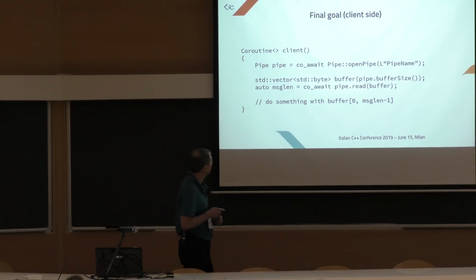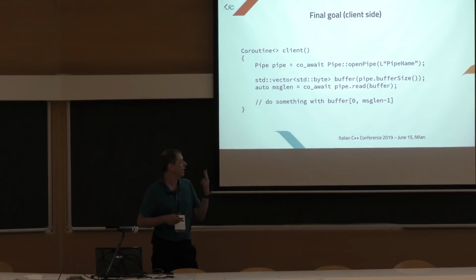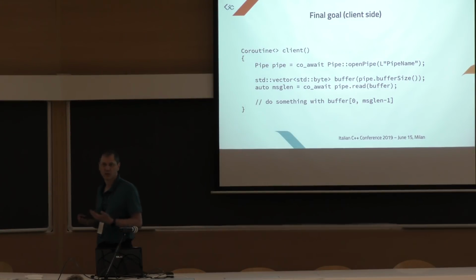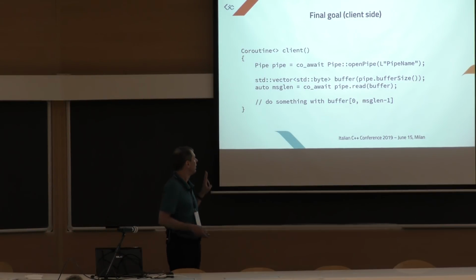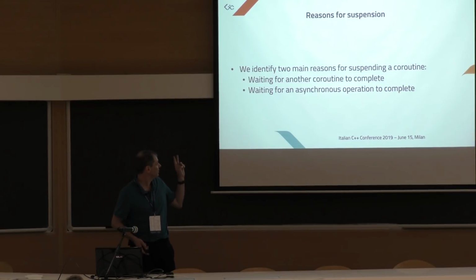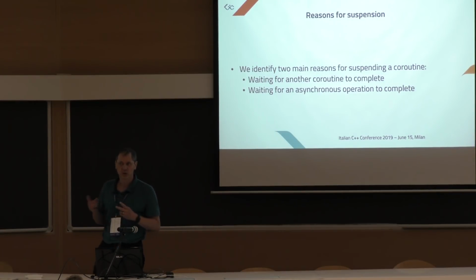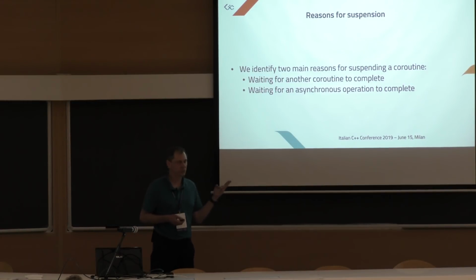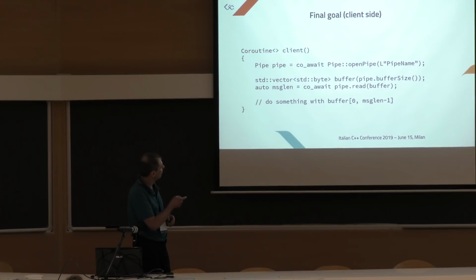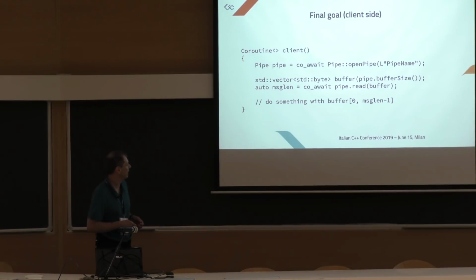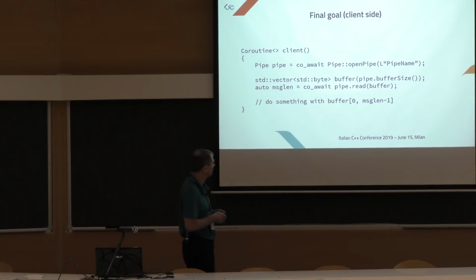So we see in these two examples a couple of reasons why a coroutine should suspend. The coroutine suspends basically for two reasons. We suspend because we wait for another coroutine to complete, or we wait for an asynchronous operation to complete. This open pipe here and this pipe read here are coroutines themselves. So this co_await is launching this coroutine and then waits for the coroutine to complete.